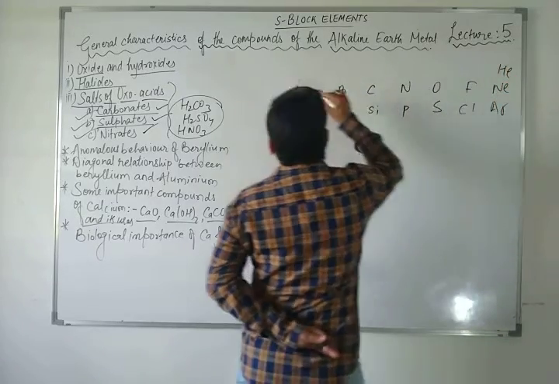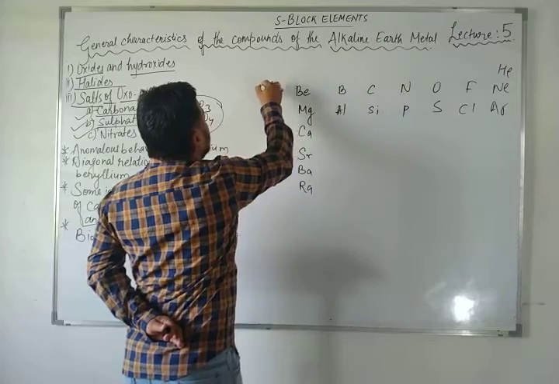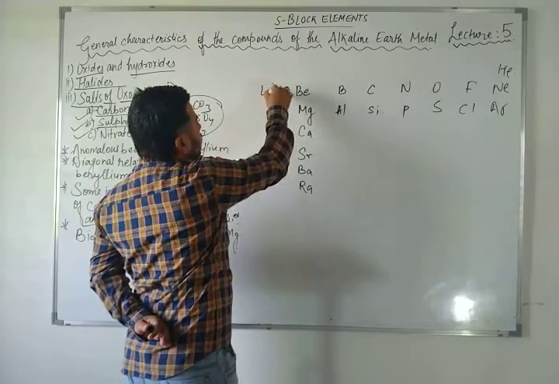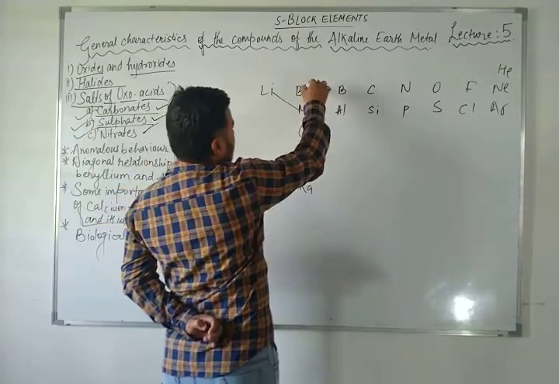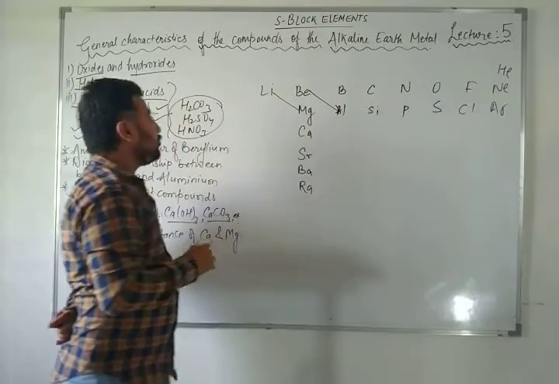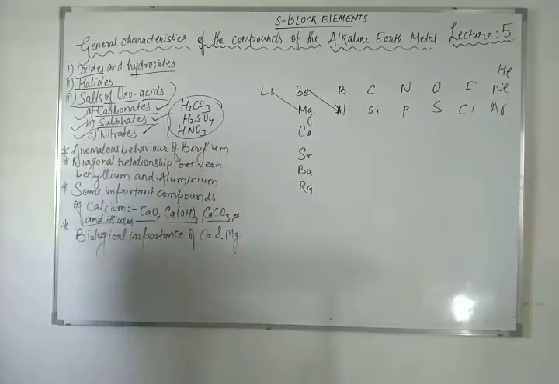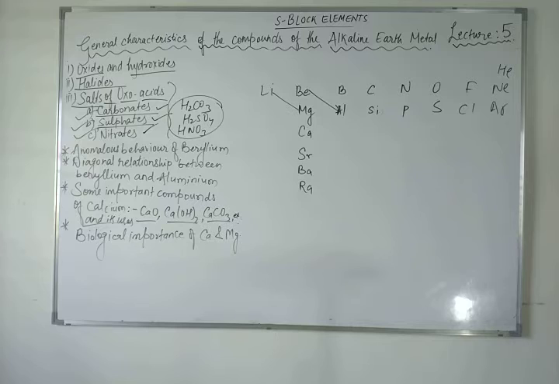So as we have seen here, lithium shows a diagonal relationship with magnesium, and beryllium shows it with aluminium. Similarly, if I talk about this anomalous behavior, because of the atomic size, beryllium is an exception. The rest of the elements of group 2 do not show the diagonal relationship with aluminium, but beryllium has an exceptionally small atomic size.